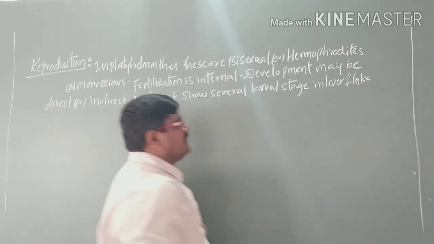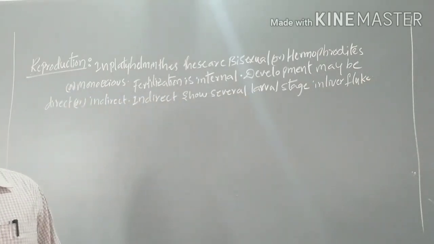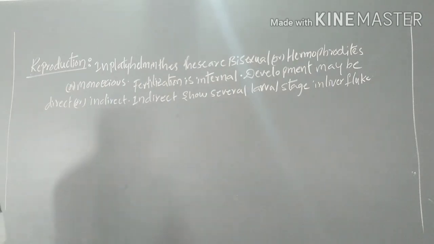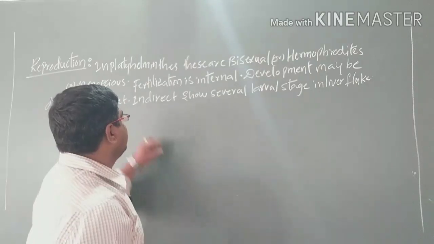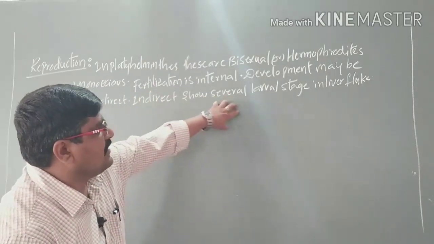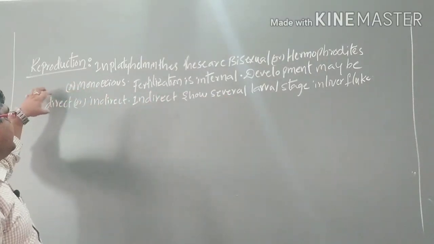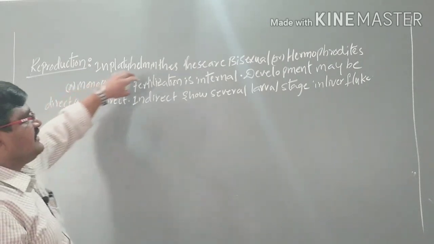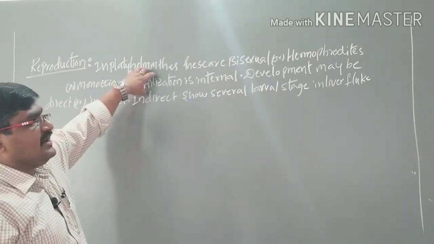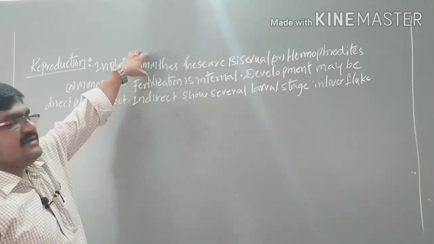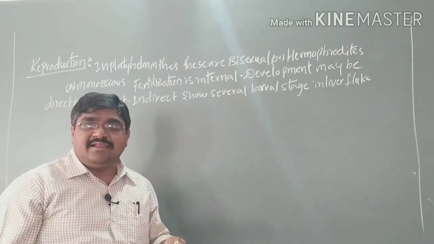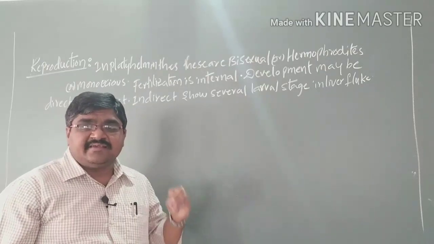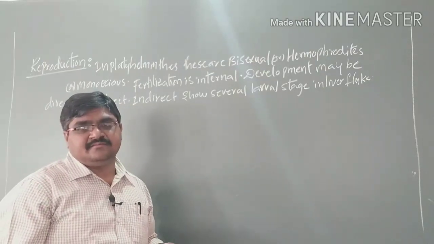Here indirect means it shows several larval stages, as in the liver fluke. Direct means it directly gives young ones. But here internal fertilization takes place, and these are bisexual organisms with both male and female gametes present within the same organism.